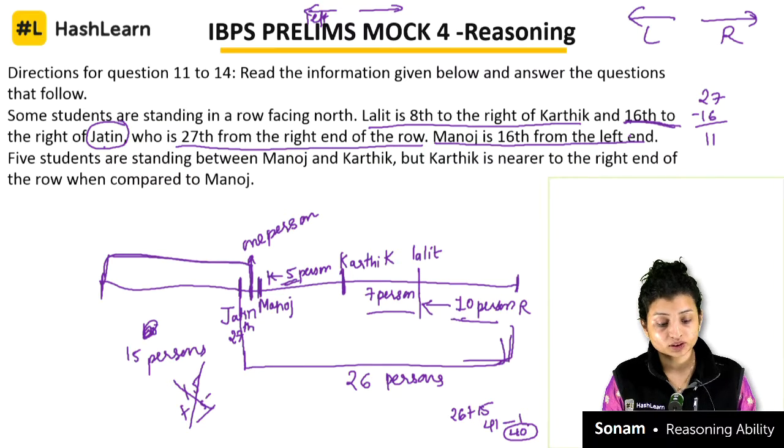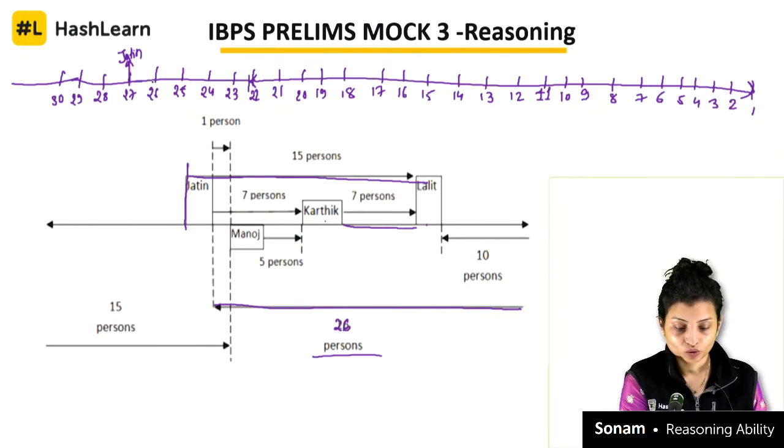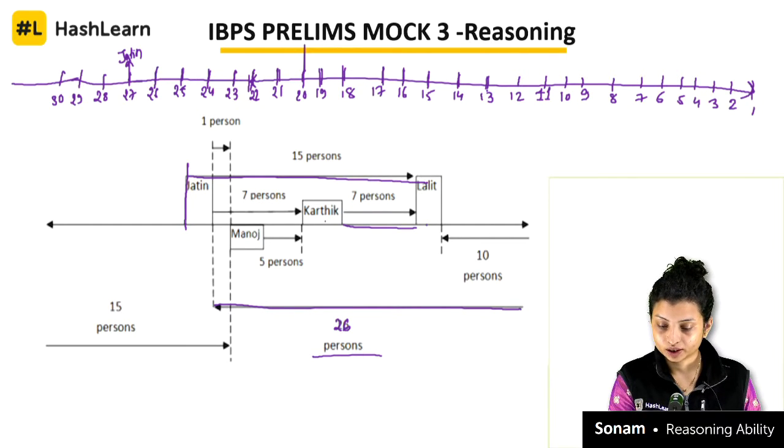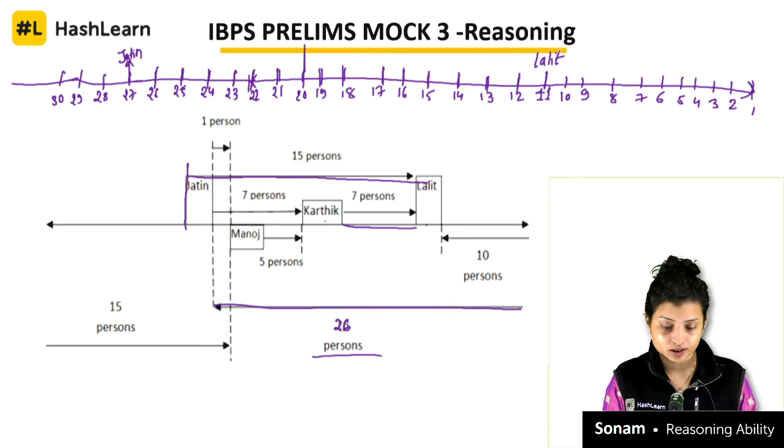So you have to count 16 from Jatin. Okay, let's do that. 1, 2, 3, 4, 5, 6, 7, 8, 9, 10, 11, 12, 13, 14, 15, 16. So this is who? Lalit.